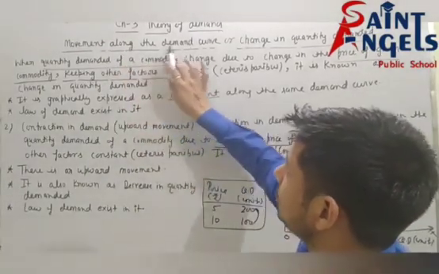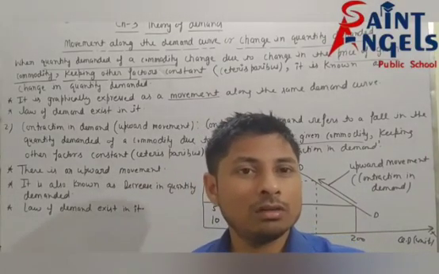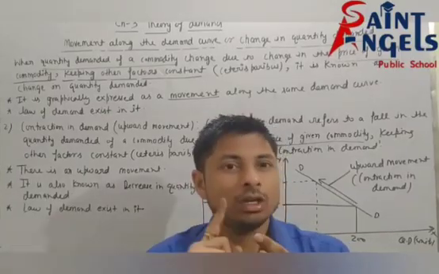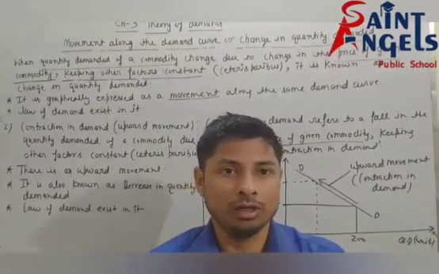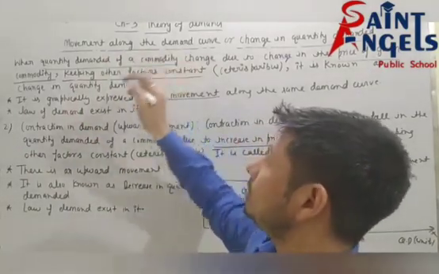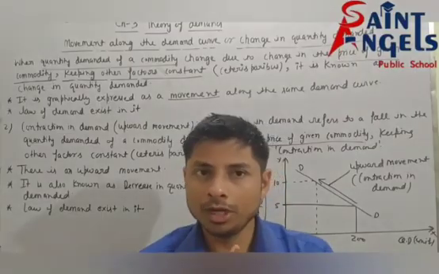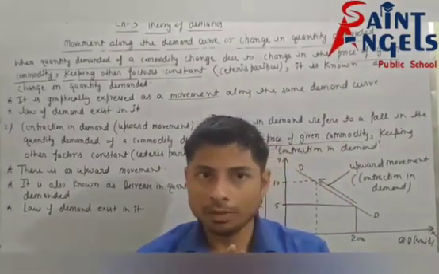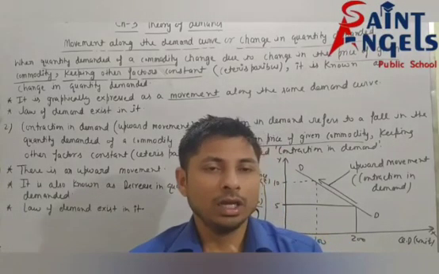Movement along the demand curve is of two types. First, downward movement, which means expansion in demand.